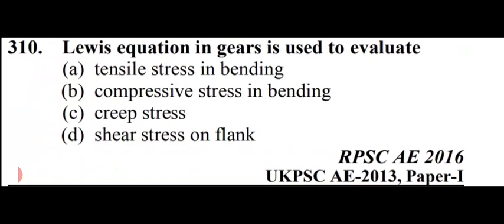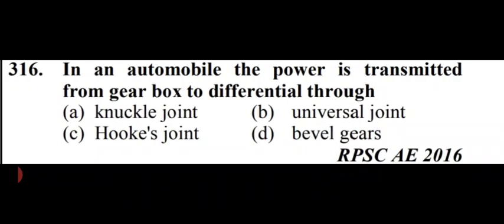Our next question is Lewis's equation in gears is used to evaluate. Options are tensile stress in bending, compressive stress in bending, creep stress or shear stress on flank. Here option B is right, that is compressive stress in bending. Our next question is in an automobile, the power is transmitted from gearbox to differential through. Options are knuckle joint, universal joint, hooks joint or bevel gears. Here option B is right, that is universal joints.